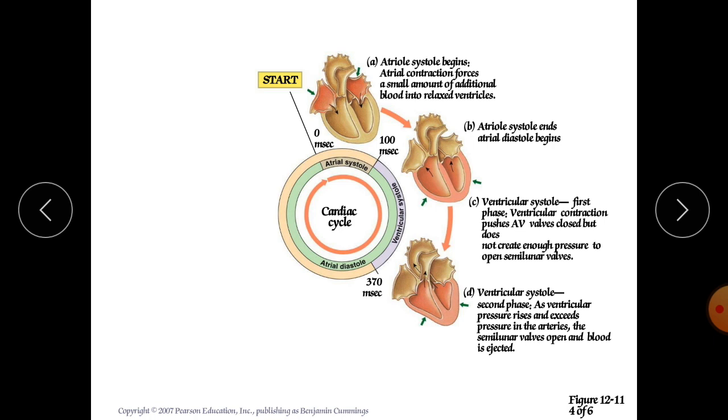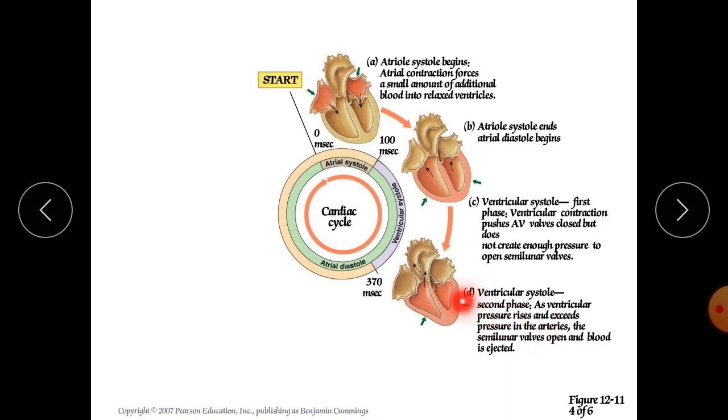Try to understand this cycle, try to understand the volume also. Here it is 130 ml volume, the end diastolic volume. Now the systole occurs, meaning the contraction occurs. Why does contraction occur? Try to understand there is a difference between the blood pressure in the right ventricle and left ventricle. That's why we check the blood pressure; it is 120 in the case of our ventricles, left ventricle especially. So it is the second phase, ventricular systole.